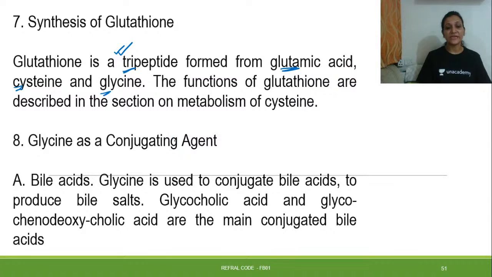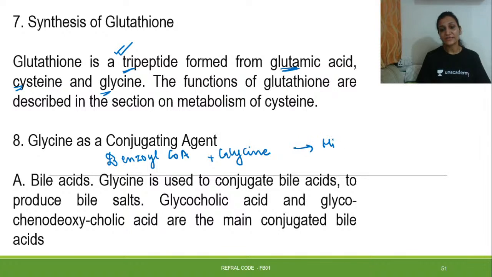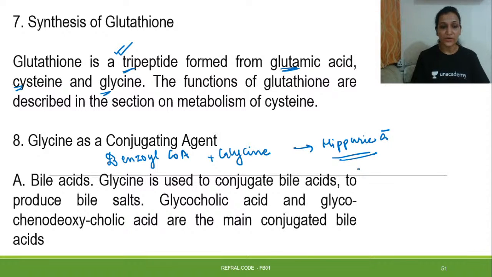So glycine acts as a conjugating agent, and as a conjugating agent, it will react with... Let us write the reaction over here. Benzoyl CoA and glycine will react to form hippuric acid. So through a conjugation reaction, it will also form glycocholate and glycochenodeoxycholate. Those things will also be formed. So benzoyl CoA and glycine on reacting give hippuric acid.